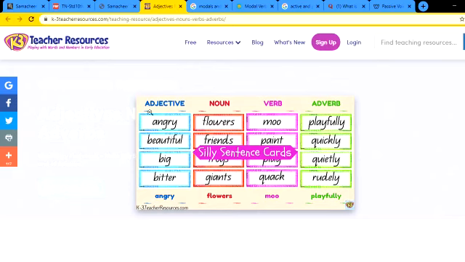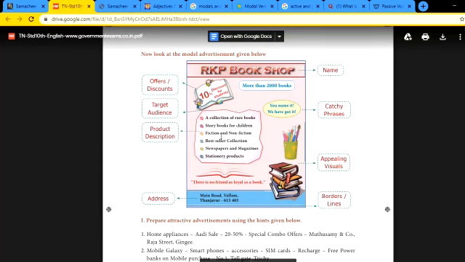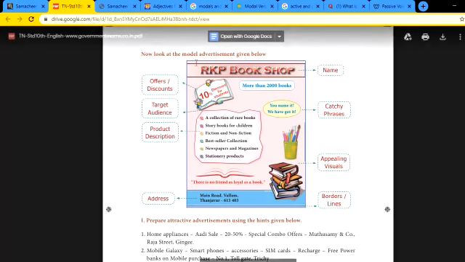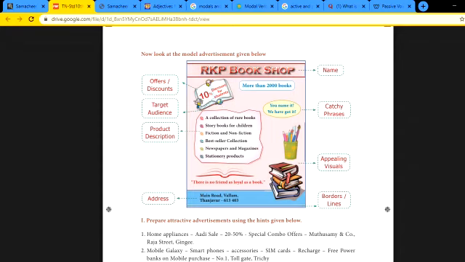Okay. Now we'll move on to advertisement. Now, as we have already done in class, you have to make sure that you draw a border, okay, and write the name of whatever is given. Here it is about bookshop, so they have written the bookshop in capital letters. It should be bold. Then you have to write the offers and discounts, how much discount you will be giving. Then target audience is the group that is going to be benefited through this advertisement.